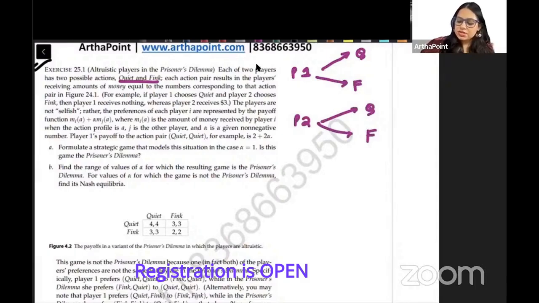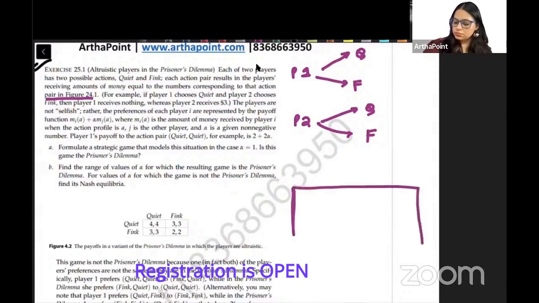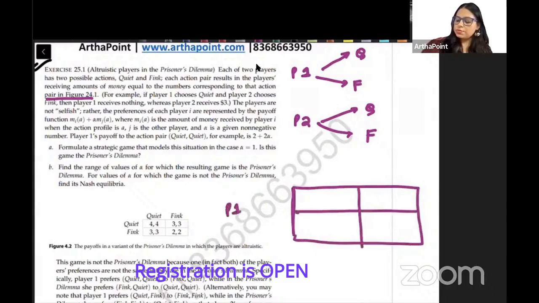Each action pair results in each player receiving an amount of money equal to the number corresponding to the action pair in figure 24.1. If player 1 chooses quiet and player 2 chooses think, then player 1 receives nothing, whereas player 2 receives 3. So look at how we made this. Player 1, player 2. Quiet means he can stay silent, or speak against the other, either quiet or think.